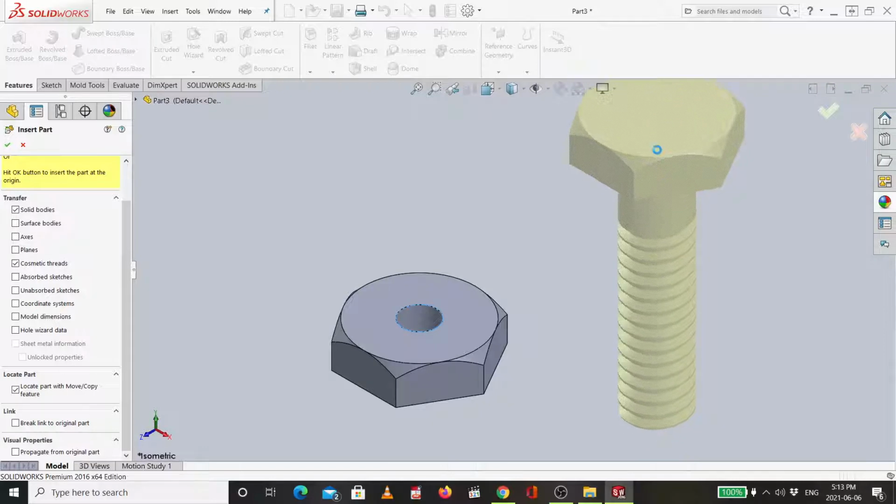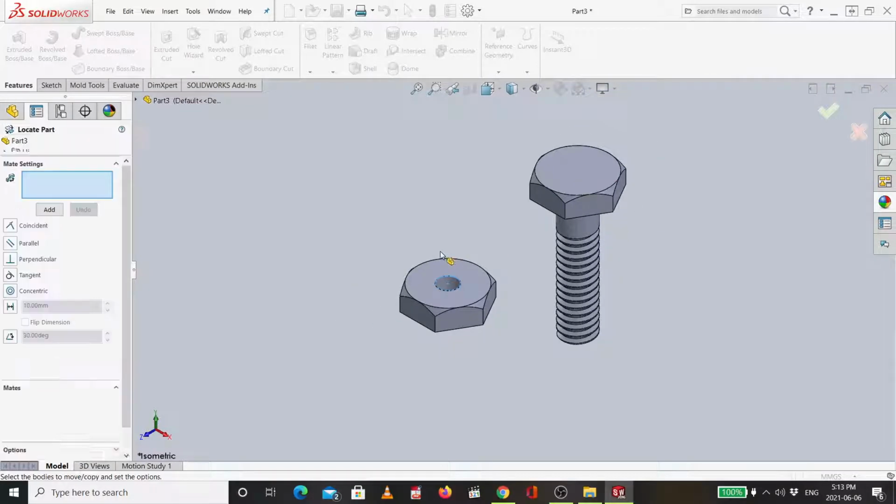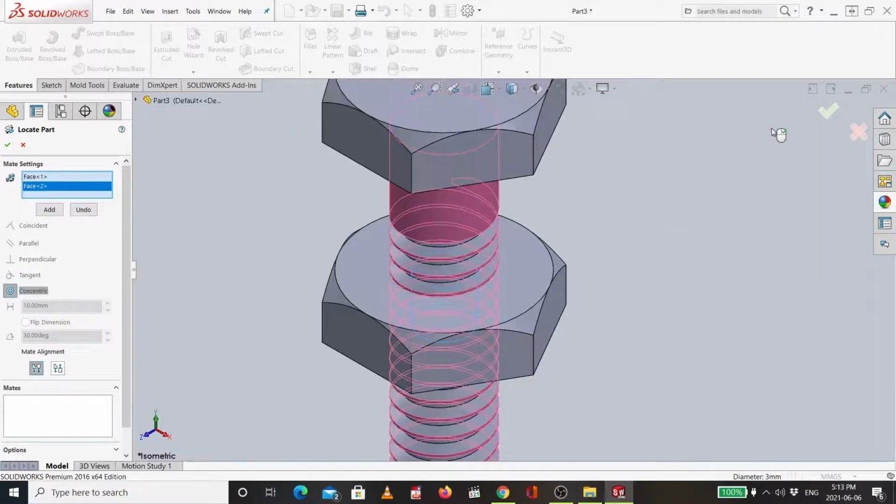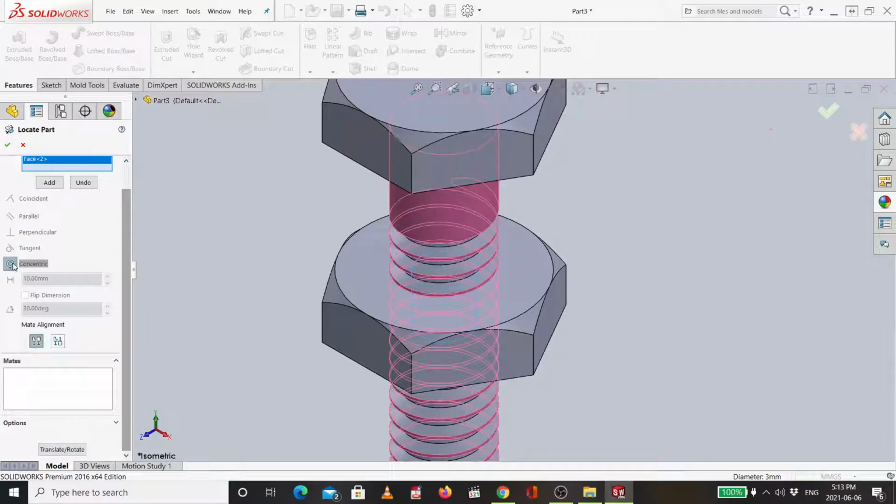Then put it wherever you want. So I will put it here. Then look, automatically it will open for me here on the left side the assembling window. Then after that, I will choose the inner cylinder of this, look, and the outer cylinder of this. Then look, it's now mated together in the concentric relation. Then I will say OK.